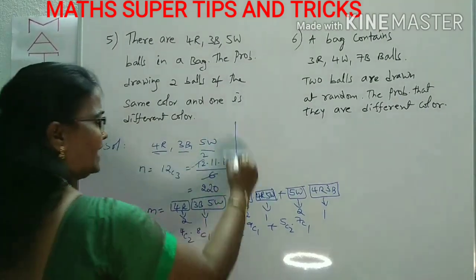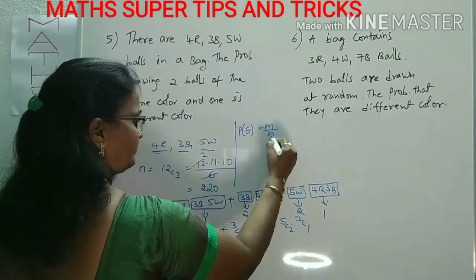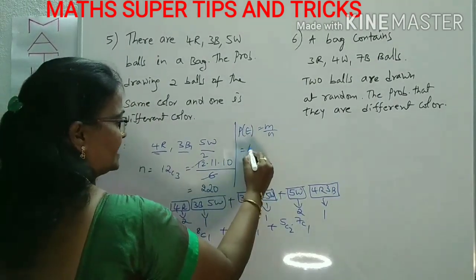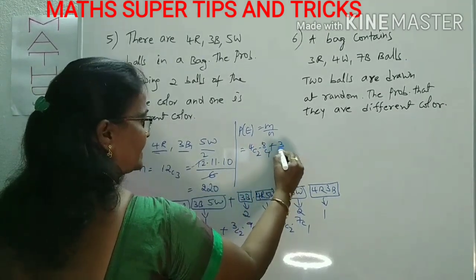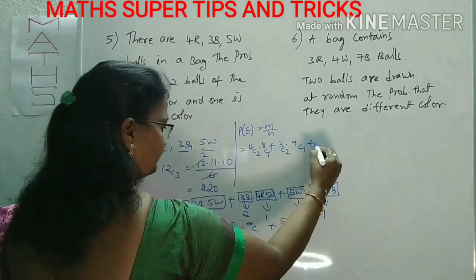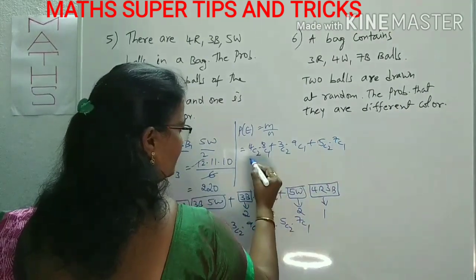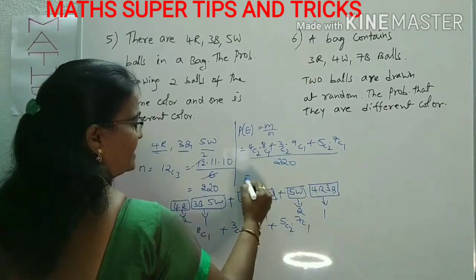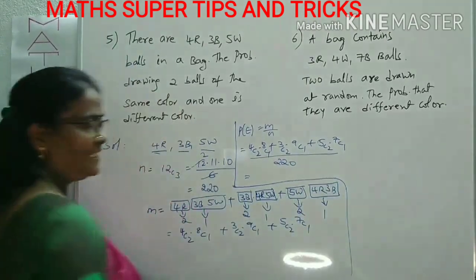You know the M value and N value. What is the P of E? M by N. We can calculate this and get the solution: 4C2 into 8C1 plus 3C2 into 9C1 plus 5C2 into 7C1, divided by the total, 220. By this simplification you get the solution. You can do that simplification from your side.